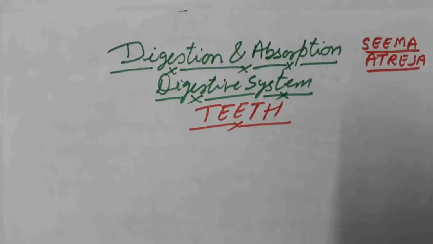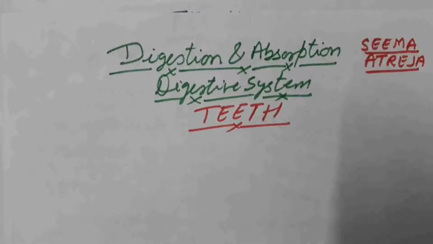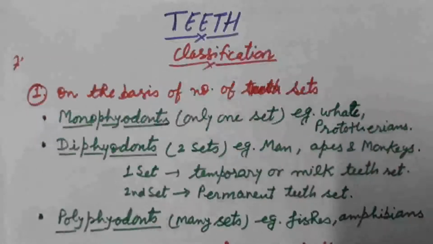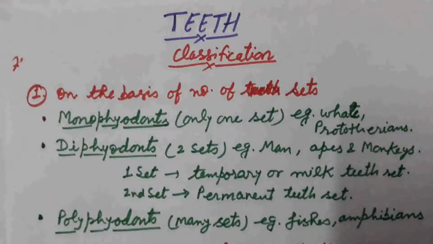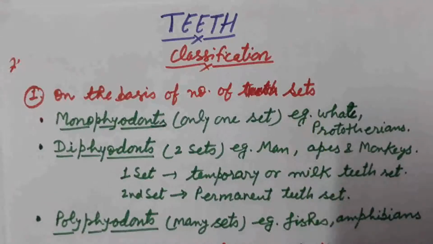In this video, teeth are classified on the basis of number of sets present in a body. They are classified on the basis of shape of teeth. They are also classified on the basis of shape of cusp, and on the basis of attachment of teeth with the alveolar bone. We also discuss the dental formula in this video. So first, we will study the classification of teeth on the basis of number of sets present in a body.